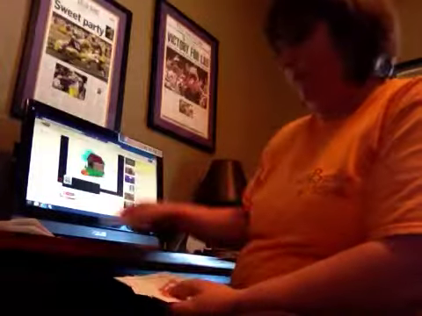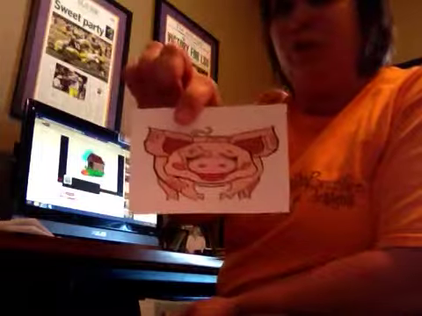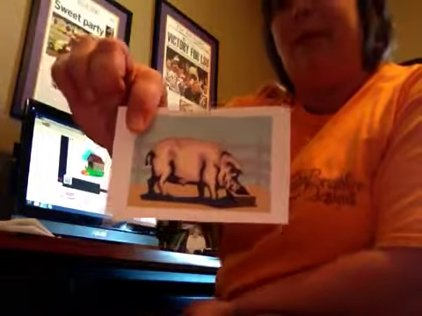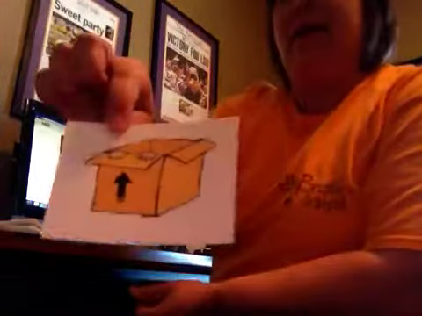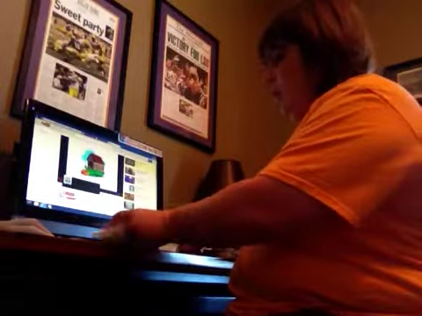My first activity would be the compound word hunt. I would model the activity, and I would show all the students the picture cards. And these are the picture cards: water spout, toolbox. This is my hogwash because it's a hog and he looks real dirty. This is a pig and a pen, so this would be my pig pen. And this, I have an arrow pointing to that kid. He's inside the box.